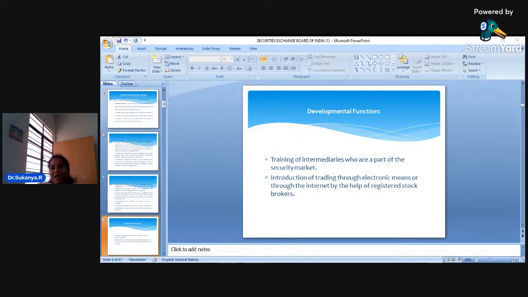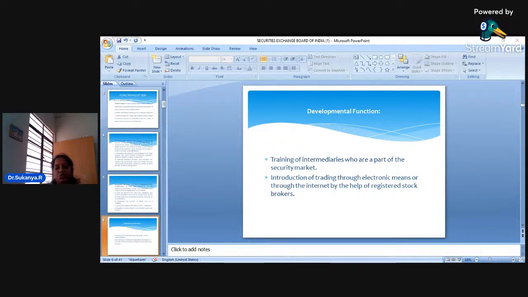Trading through electronic means with the help of the internet has become very helpful for trading in the stock exchange. So, dear students, in case you have purchased the shares of ABC Company Limited, after 1 or 2 weeks, let us say you want to sell those securities, you can give an instruction to the broker, and through the internet itself, that is online itself, the trading happens in the stock exchange. And who is doing all this? Of course, SEBI, the regulator of the stock market, which is considered the watchdog of the stock market. They are providing all these facilities for the benefit of the investors.